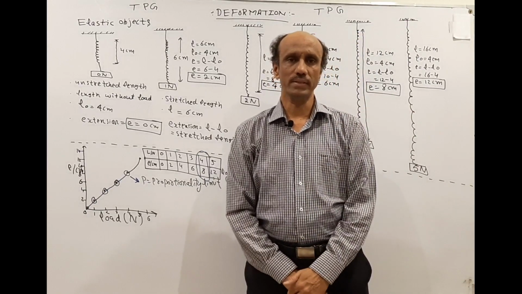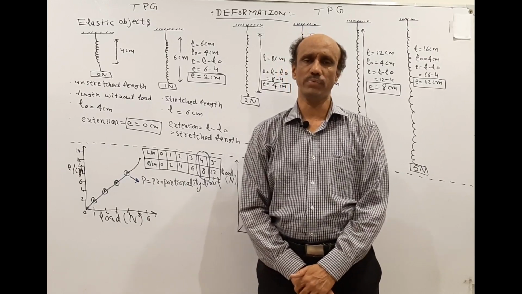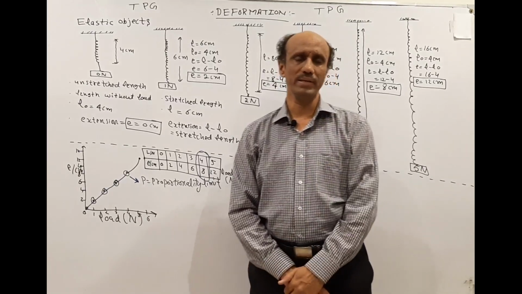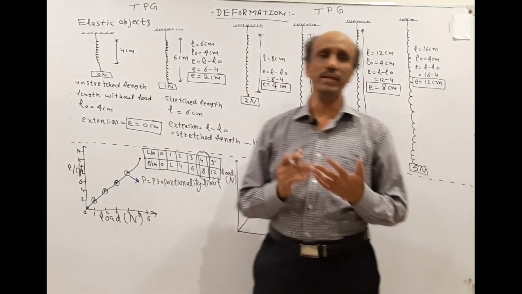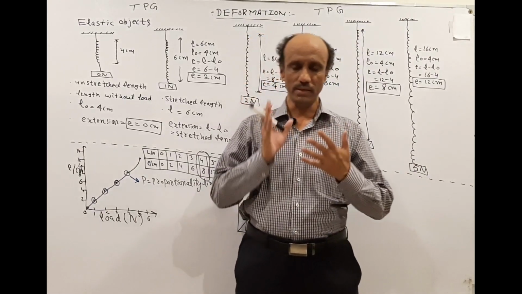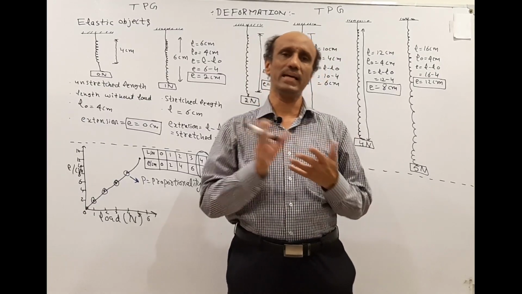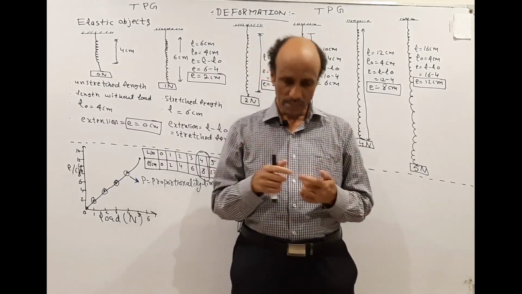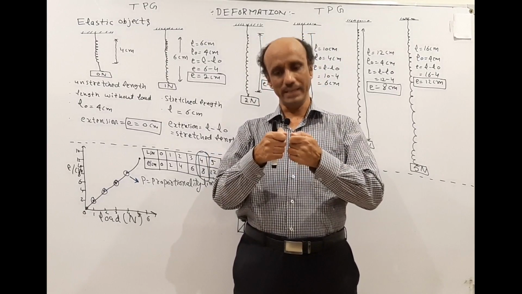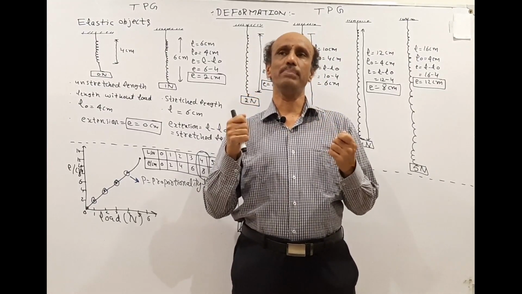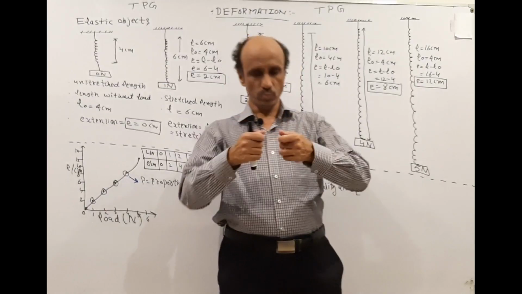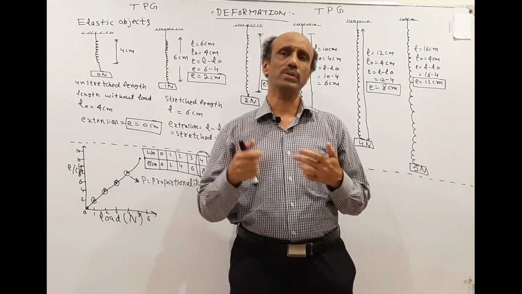Today we will discuss O-Level Physics 5054. The topic which we will discuss is deformation. Deformation is related to objects which have elasticity, for example, a rubber band. When we stretch a rubber band, its length will start increasing. A time will come when we stretch it more by applying force, and then it will break.